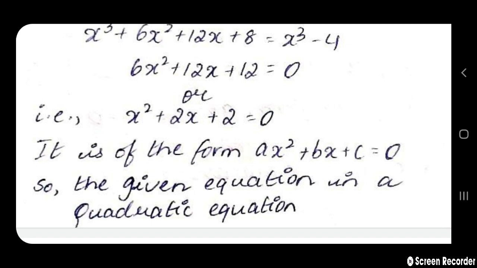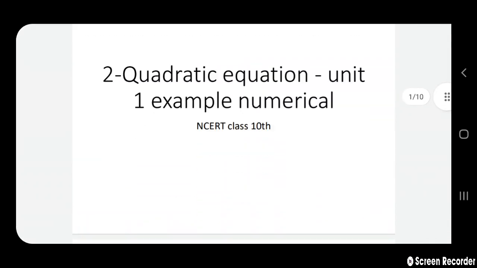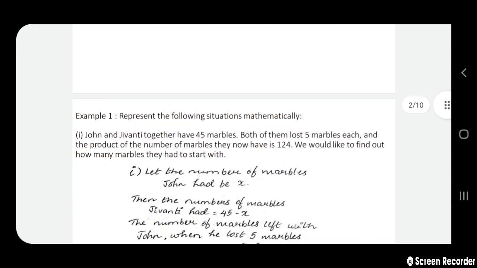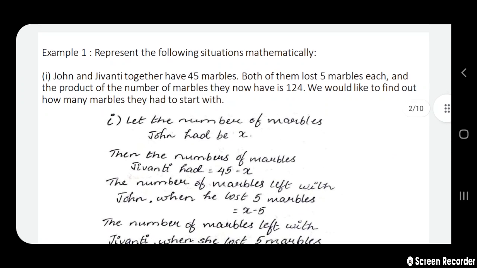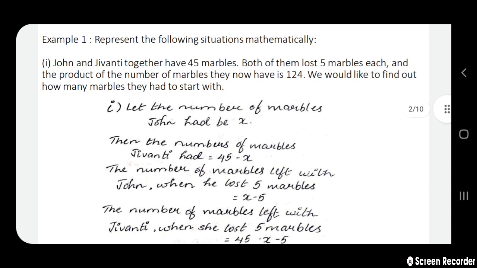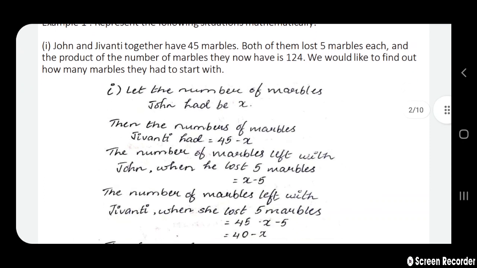Let me just share from the beginning, from the first question. I will move it slowly. You can pause the video and you can note down the points if you have missed any.